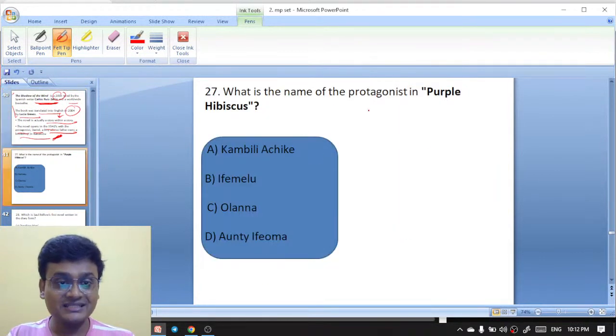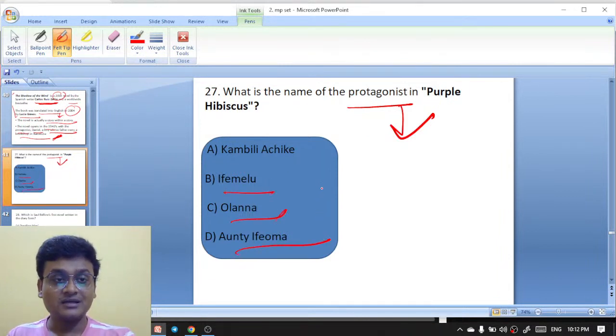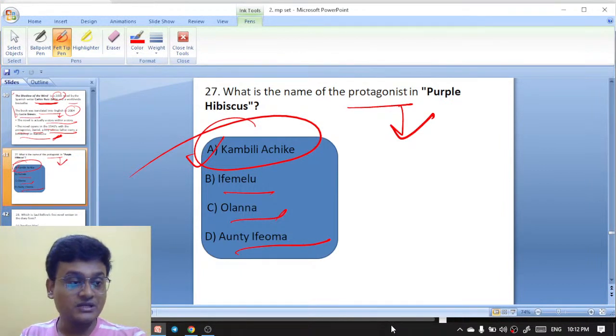Next question. What is the name of the protagonist in Purple Hibiscus? Purple Hibiscus is a novel by Chimamanda Ngozi Adichie, and the options are Kambili Achike, Ifemelu, Olanna, Ifemelu. So the protagonist of Purple Hibiscus is actually Kambili Achike, written by Chimamanda Ngozi Adichie.